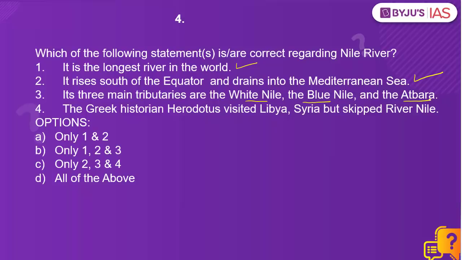This is also correct. The Greek historian Herodotus visited Libya, Syria, but skipped River Nile. No, he does mention River Nile in his writings, which means he visited a portion of River Nile. So this statement is incorrect. So 1, 2, 3, B is the correct answer.